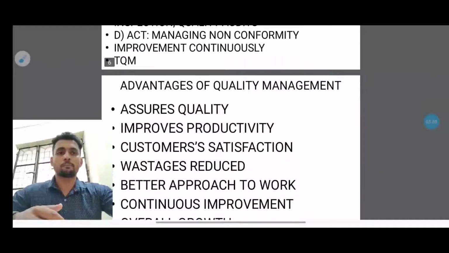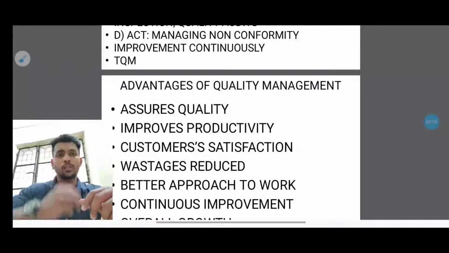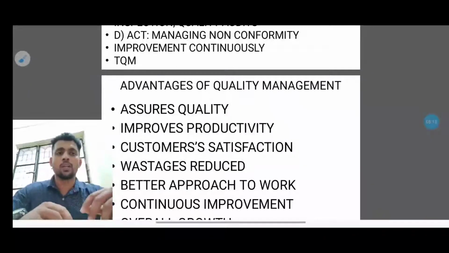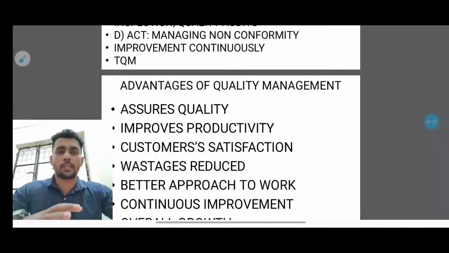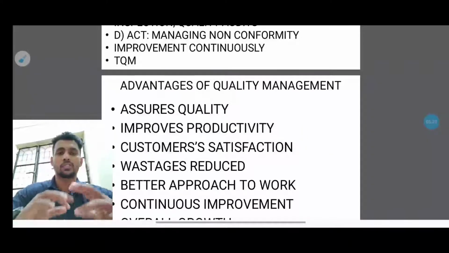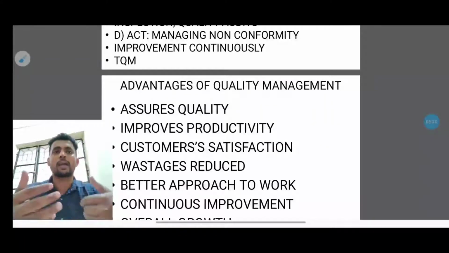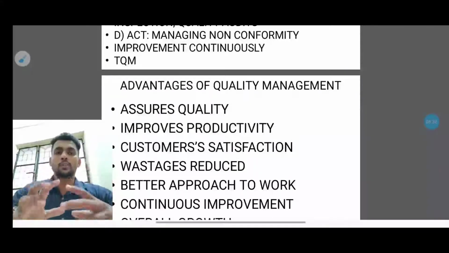And the next one, advantages of quality management. The first one is assure quality. Basically this comes because they have to produce a good quality product. The main aim of quality management is to give assured quality, because they don't want to give a product which is not up to the mark. That could be defective, and it will come back to the company with negative reviews. So the first point is to assure quality.